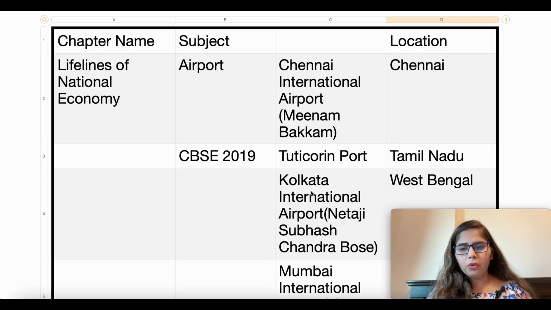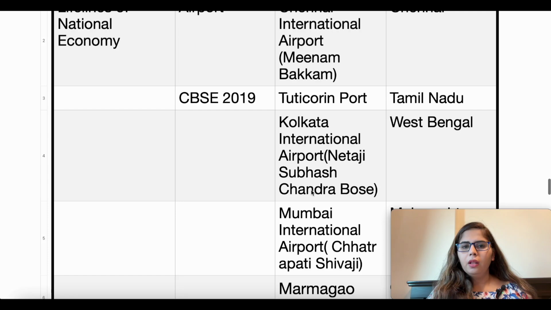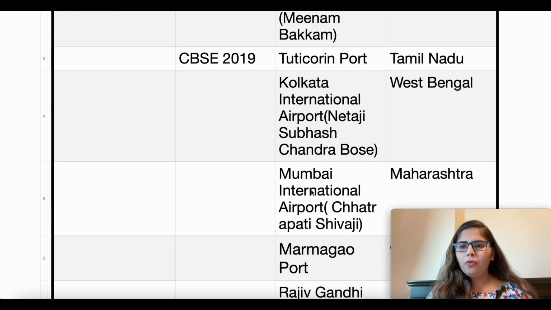Surely they will ask about the airports. So first we know that Chennai International Airport. Sometimes they will not mention the Chennai International Airport. They will mention Meenambakkam. So you have to learn that Meenambakkam is what? Meenambakkam is basically Chennai International Airport, which is located in Chennai. Then we have the Tuticorin port, which is in Tamil Nadu. Then we have the Kolkata International Airport, which is also called the Netaji Subhash Chandra Bose airport.